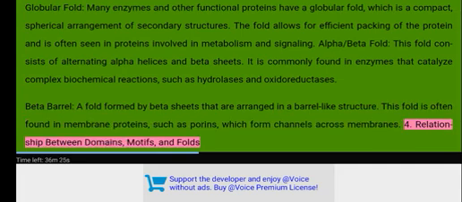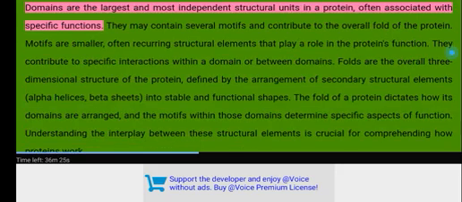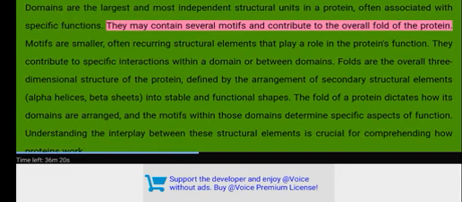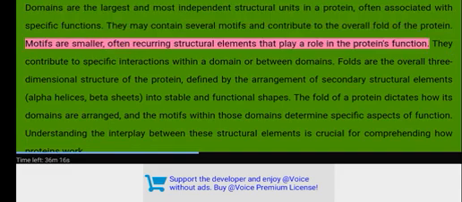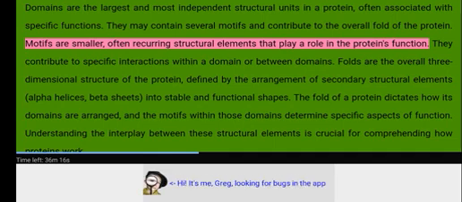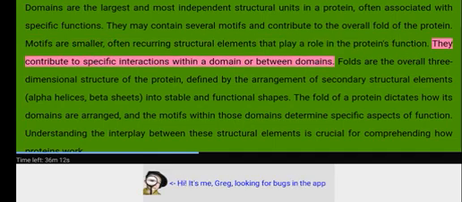4. Relationship between domains, motifs, and folds. Domains are the largest and most independent structural units in a protein, often associated with specific functions. They may contain several motifs and contribute to the overall fold of the protein. Motifs are smaller, often recurring structural elements that play a role in the protein's function. They contribute to specific interactions within a domain or between domains.